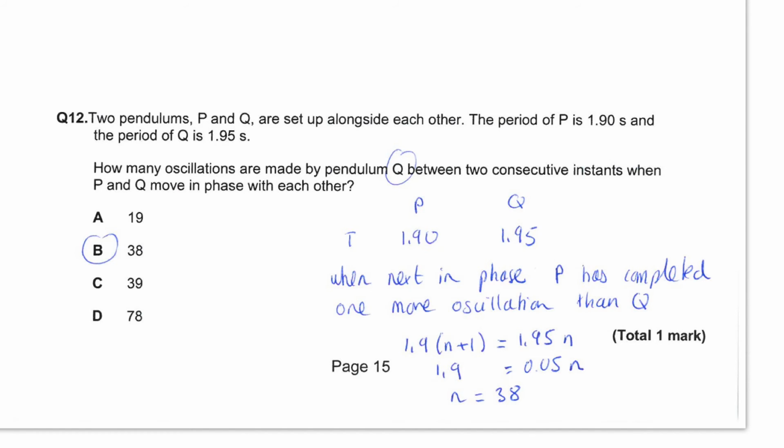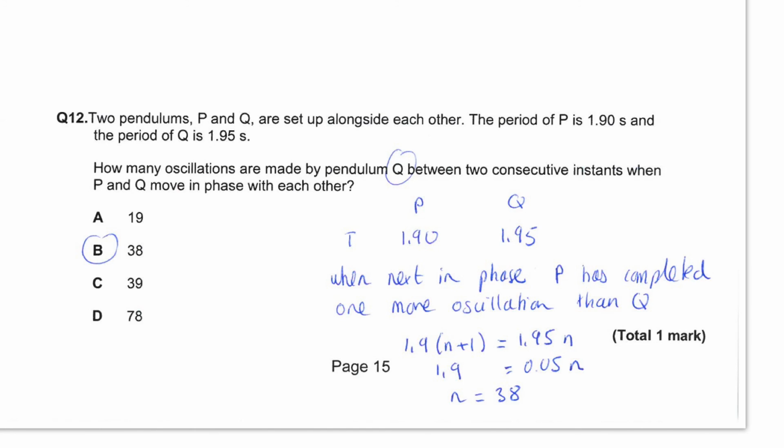I've just recorded the 2 time periods in a visual way to help me process the information, and we can appreciate that they are going to be next in phase when P has completed 1 more oscillation than Q. Since it has the shorter time period, it will need to have 1 extra oscillation to eventually fall back in phase. So we have here that P will have n plus 1 oscillations and Q will have n oscillations.